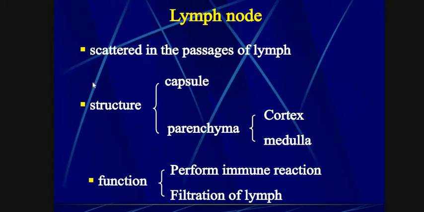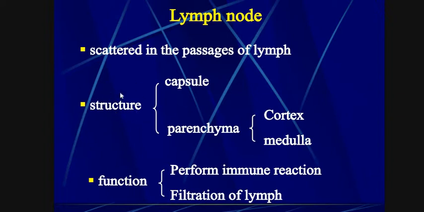Let me come on lymph node. If we talk about lymph nodes, they are present in our body in different places, in different tissues and organs. They are scattered in the passages of the lymph, means they provide passages of the lymph in scattered form in our whole body.